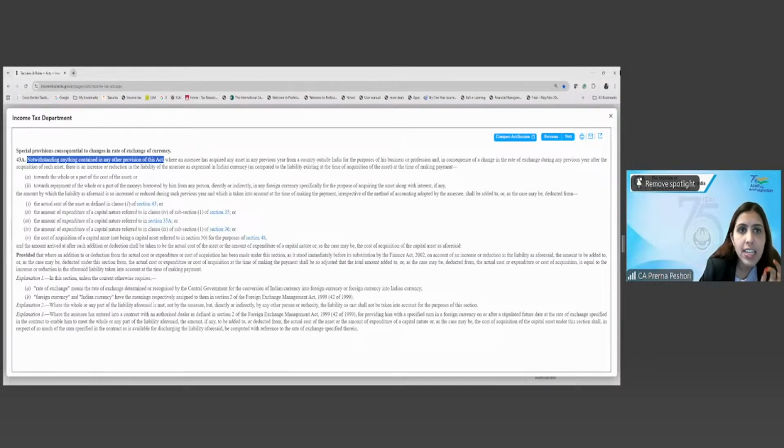Where an assessee has acquired any asset in the previous year from a country outside India. So for the applicability of 43A, what is important is that the asset is being acquired from outside India. That is the very first condition. So, let us just write it over here.